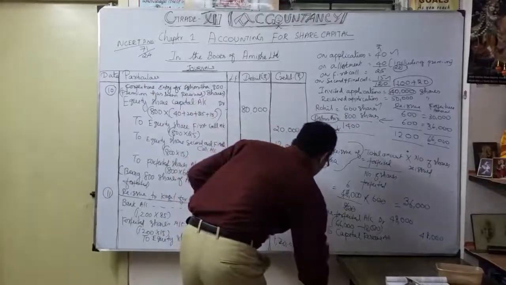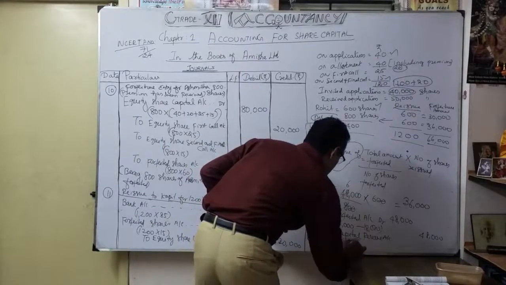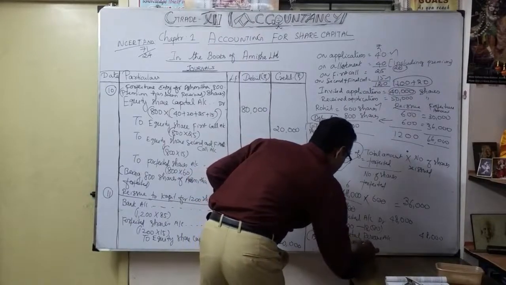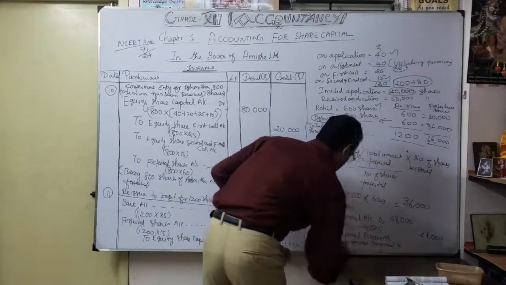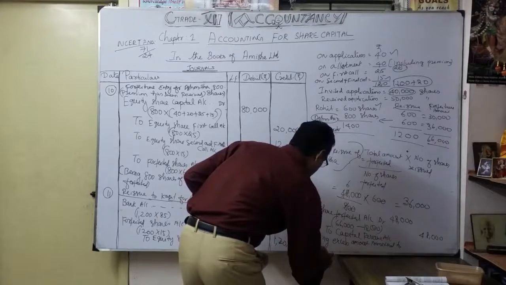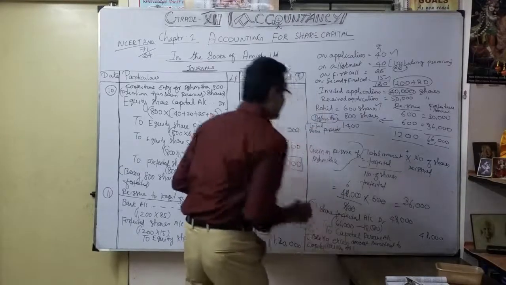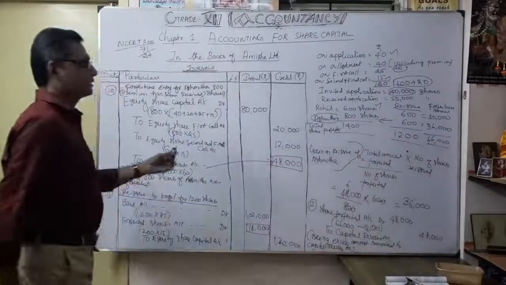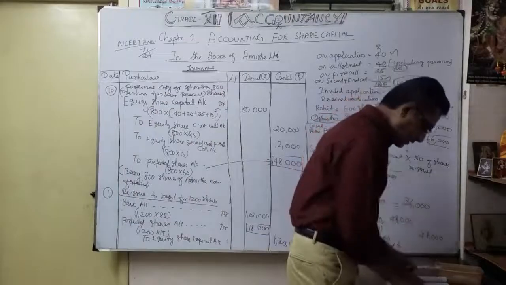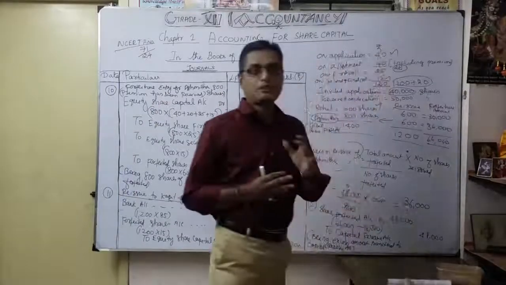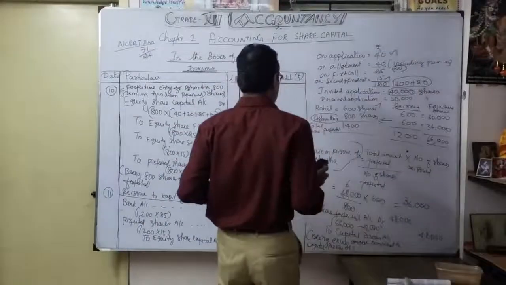So the narration being: excess amount transferred to capital reserve. Okay, that's this discussion. Now we are going to do, they ask how you will get the balance in the forfeited shares account. So that's the next information I will do here.